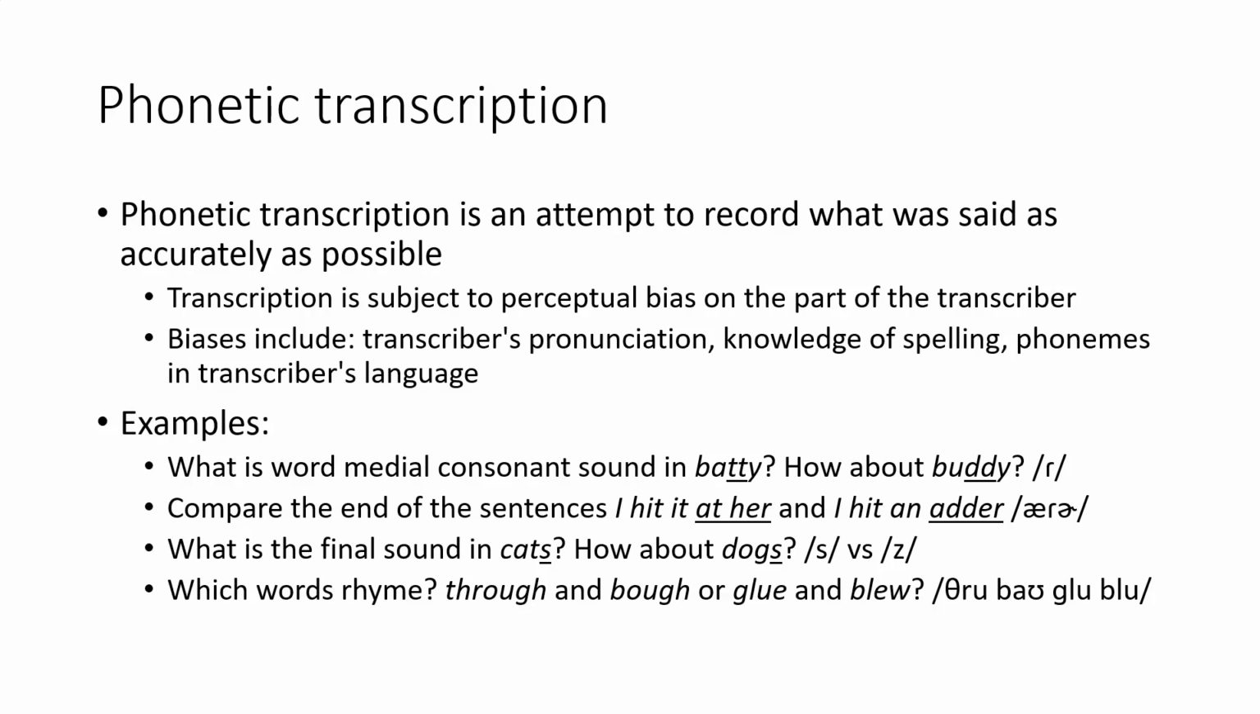I already gave you the example of the final sound in cats versus dogs, where we'd want to transcribe one with the S transcription symbol and the other with the Z transcription symbol. If we look at words that are spelled the same but have some different sounds, like through and bow, or words that are spelled differently but have the same sounds, like glue and blue, phonetic transcription makes it clear which of these rhyme with each other. They have the U symbol for the OO vowel in through, glue, and blue.